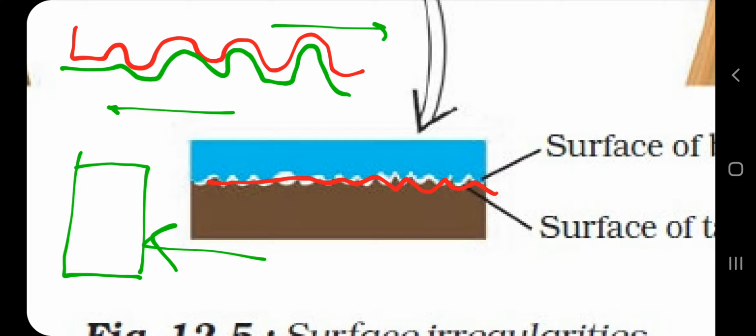And if you provide more time, have you noticed when you slide any heavy box continuously, if I ask you to slide more, it will be easier for you. If you are already sliding, you can slide slightly more. But if you have put that box down for some time, and I say, please slide it more, then it will be tougher for you. You need to apply more force. Why? Because when you are already sliding, the time of contact between these two interlockings is less. So friction depends on many things: the roughness or smoothness of the surface, plus how much time you are giving, plus the weight of the object. So this is the basic reason behind friction.